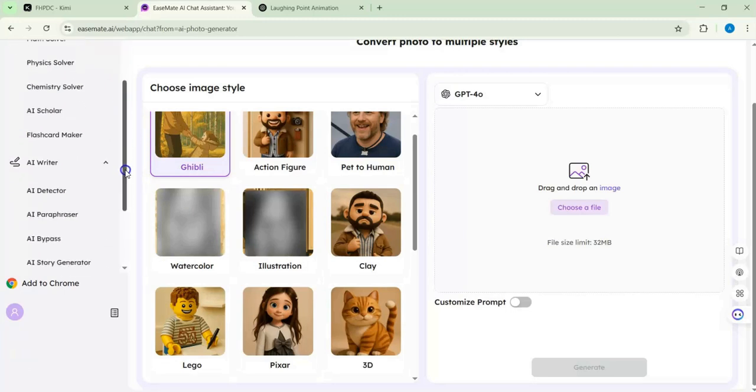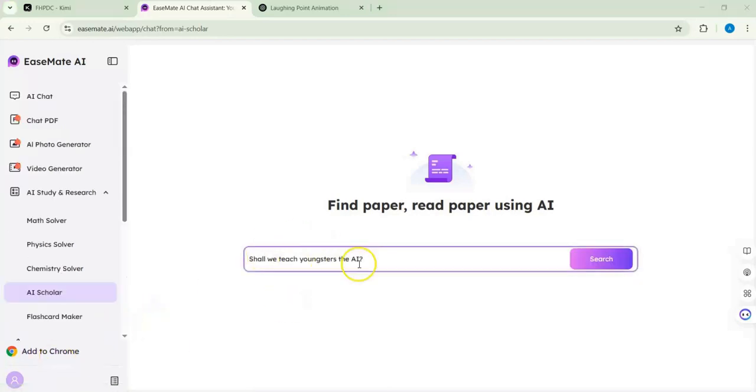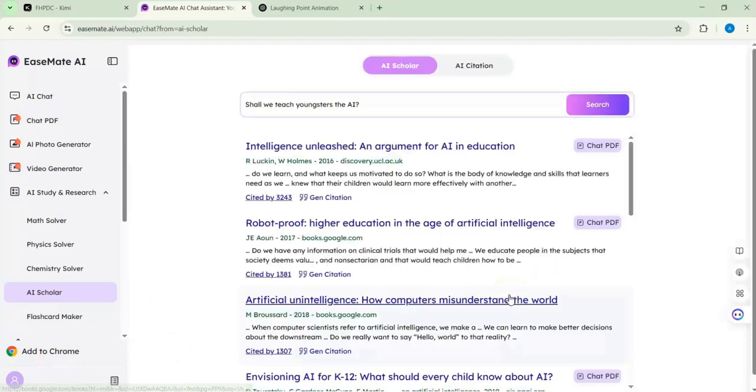Here you can go, for example, to AI Scholar. We'll see what they have. Here you can find a paper, or read a paper using AI. So you can just put in a question or a topic that you want, and then they will find you some papers. So let me write something about AI for teaching youngsters. We put this: should we teach youngsters AI? Then we go for search.